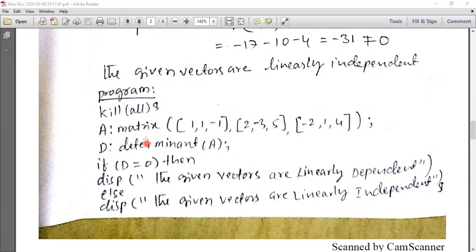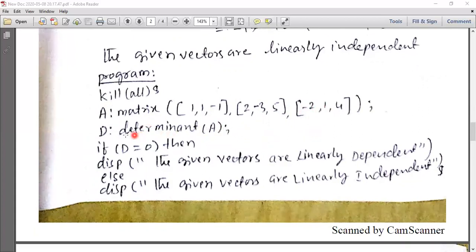The program part: how we can write the program. The first statement is kill(all);. A is a matrix. A colon matrix. How can we write the elements in matrix form using Maxima? Here you first start the open brackets and write the elements in square brackets: 1, 1, -1. This is the first row. Again 2, -3, 5, written in square brackets. It is the second row. The third row is -2, 1, 4. It is the third row.